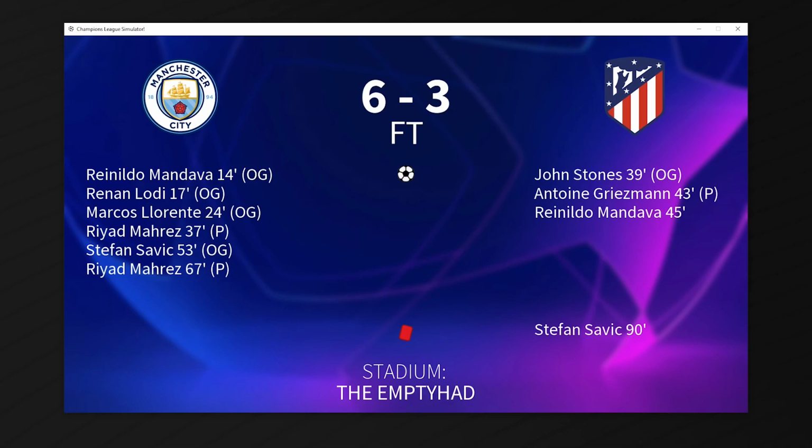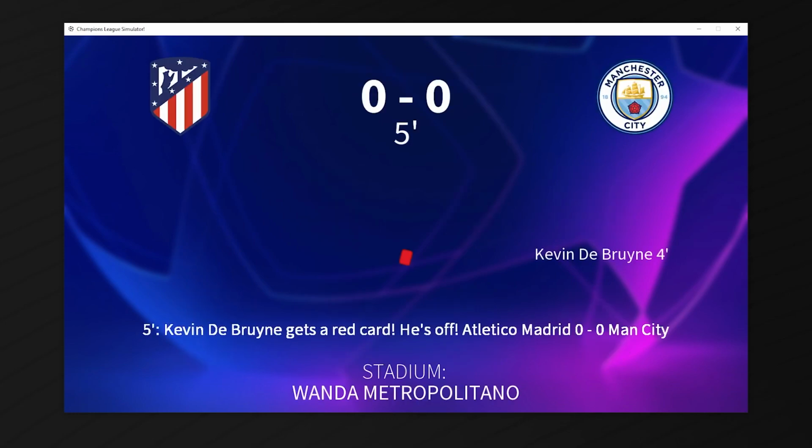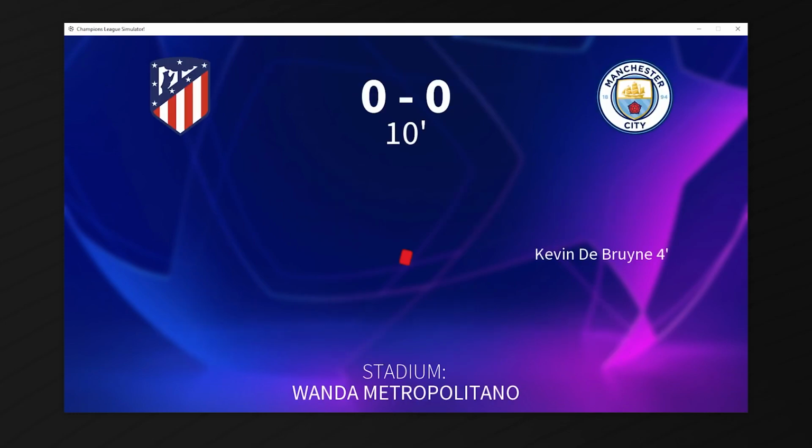Personally, I think there's no chance for Atleti, but let's see what happens at the Wanda Metropolitano. Home team Atletico and away team City. De Bruyne gets himself sent off in the 4th minute, pretty good start for Atleti.